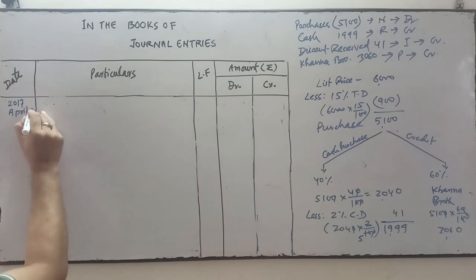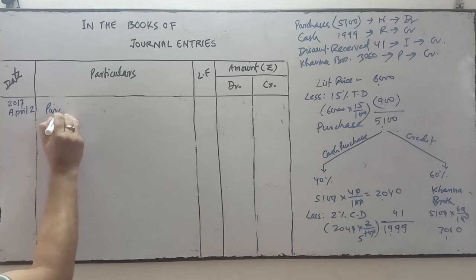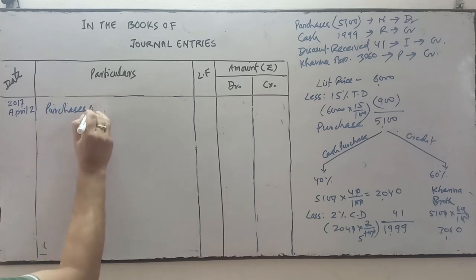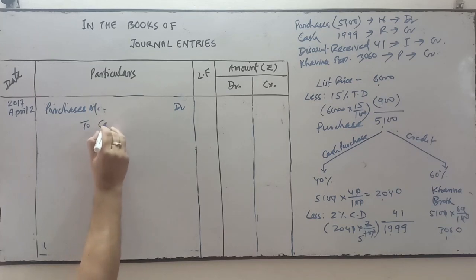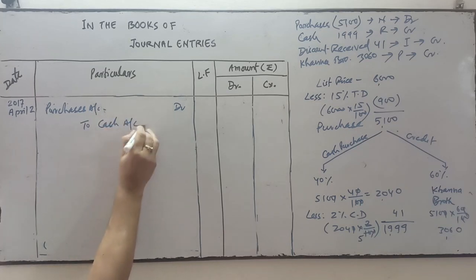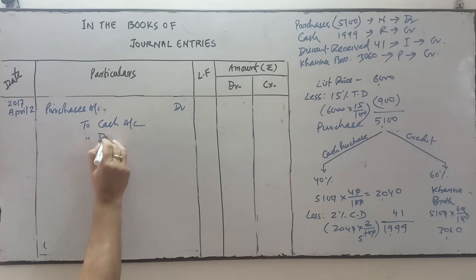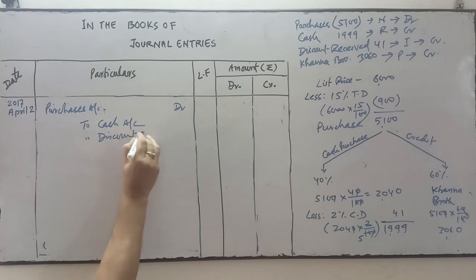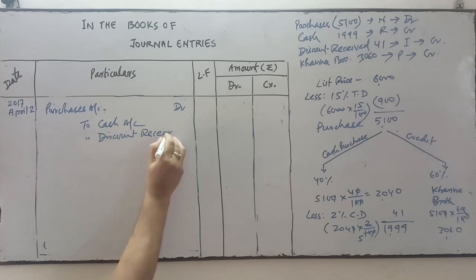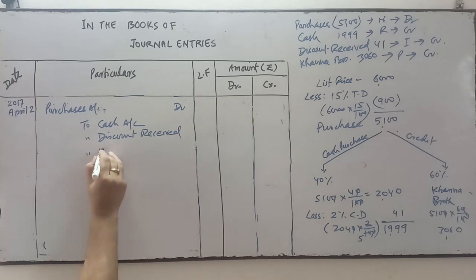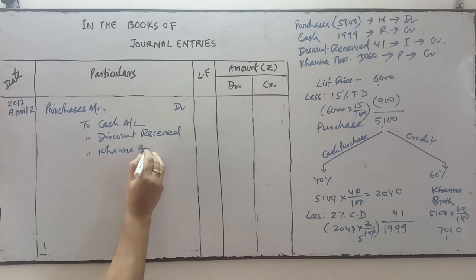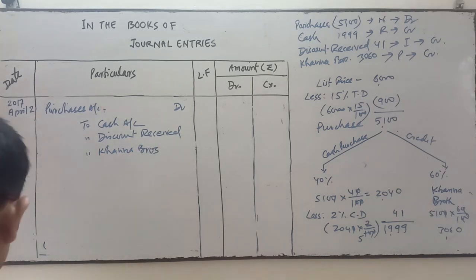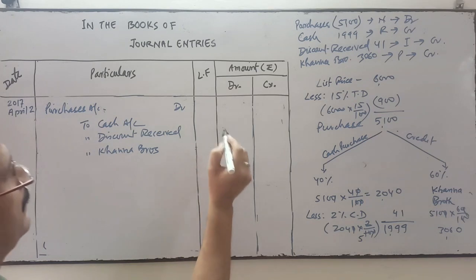So date is April 2nd. Purchase account debit. To cash account, cash is on credit. To discount received on credit, it's an income, all incomes and gains credit. To Khanna Brothers, credit.